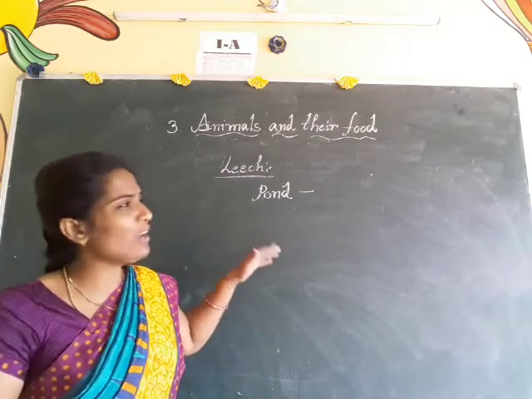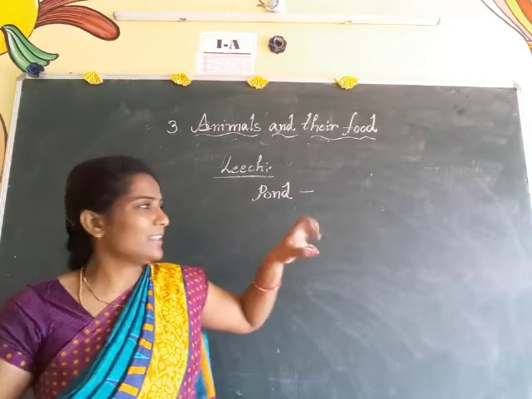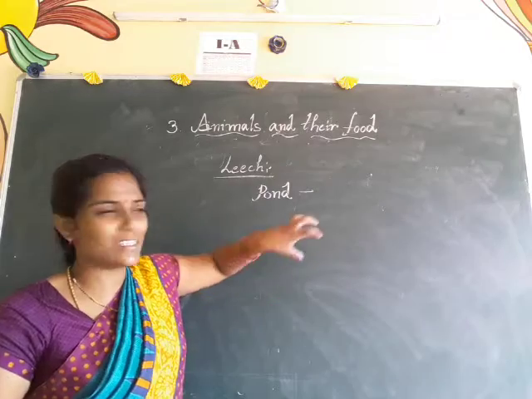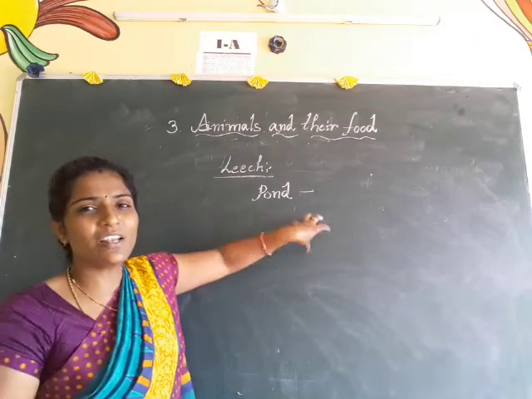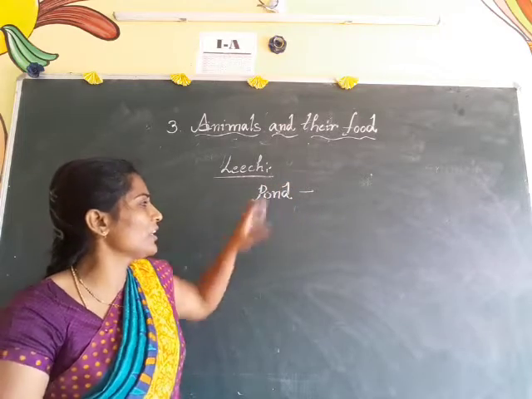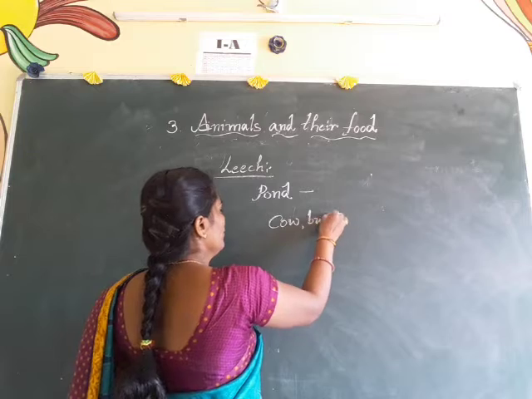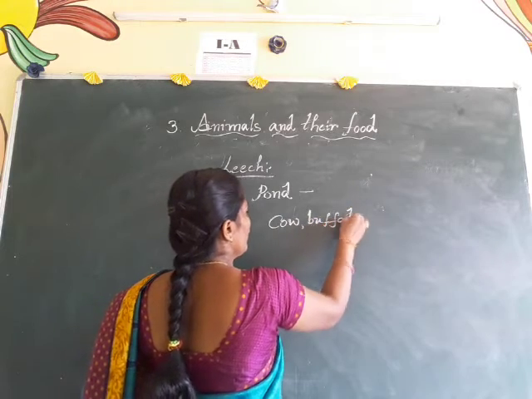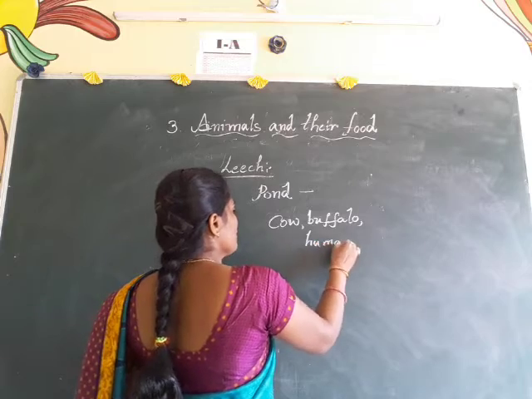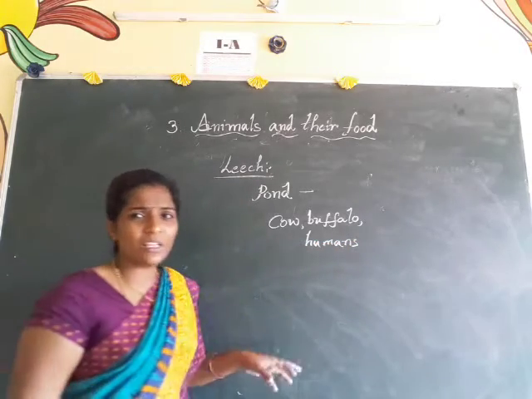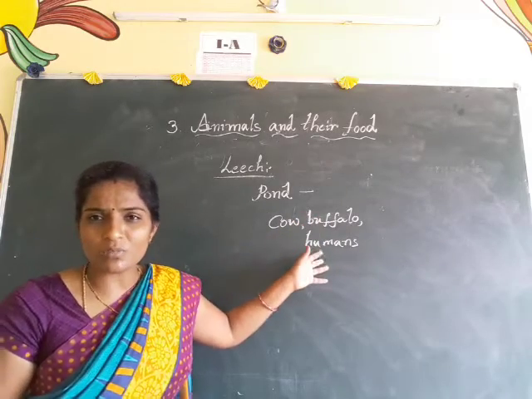At that time, while washing the cattle, these leeches stick to the body of that particular cow or buffalo or humans. With special structures only, they will stick to the cow's body, buffalo's body or human's body.